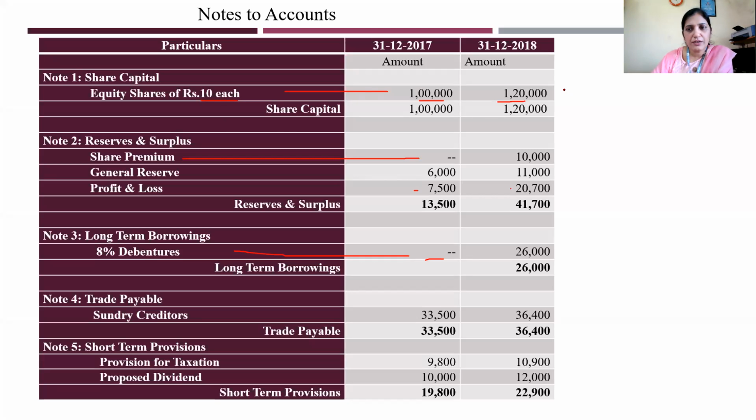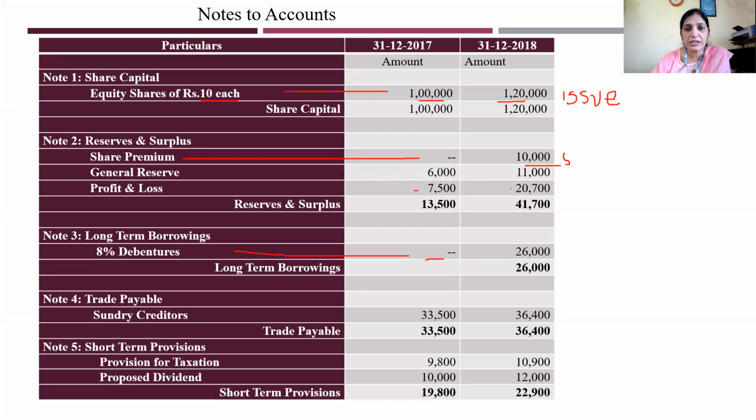Okay, this we call an issue, it has increased. So this is your issue. Where will you take this issue? The issue means sources of fund. The money has increased, 20,000 is increased, that is the issue. Share premium, you have received it, that is 10,000. This should be taken in sources of fund. All these come in sources of fund.